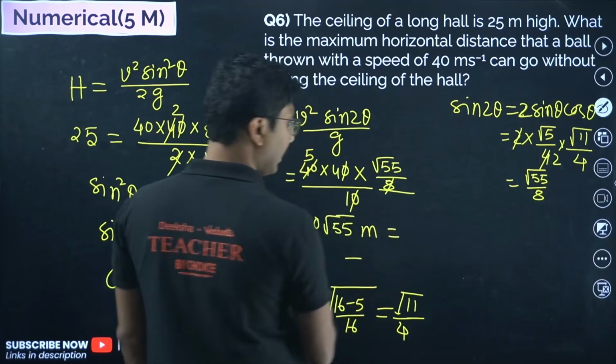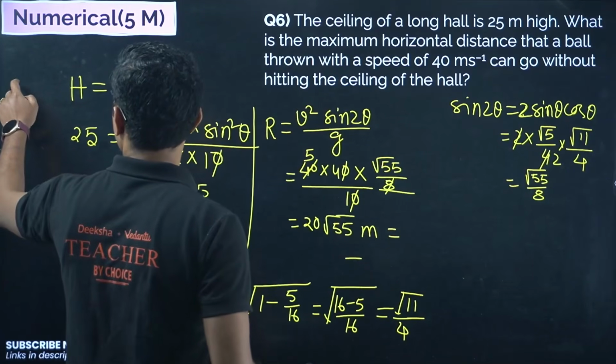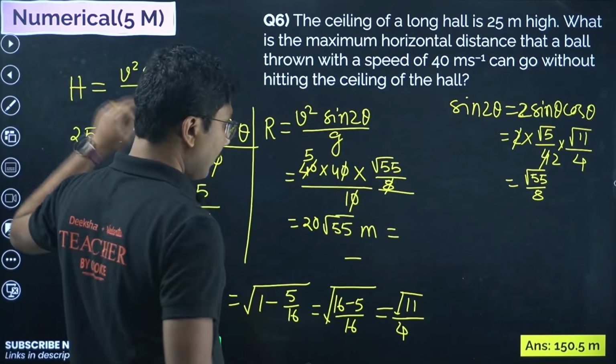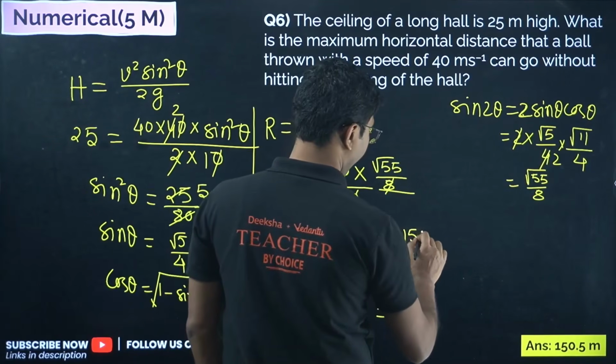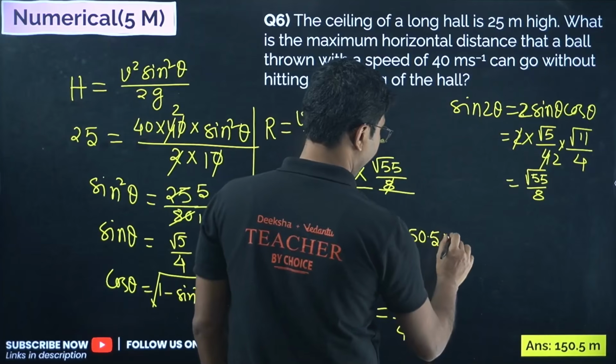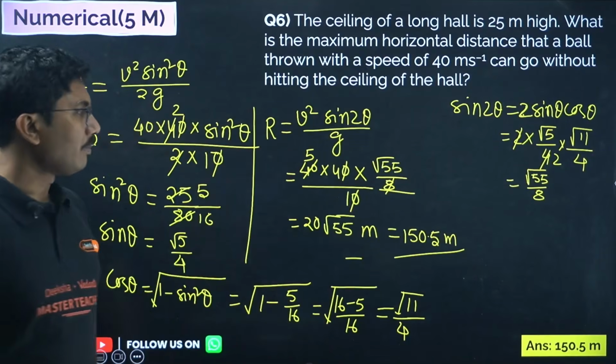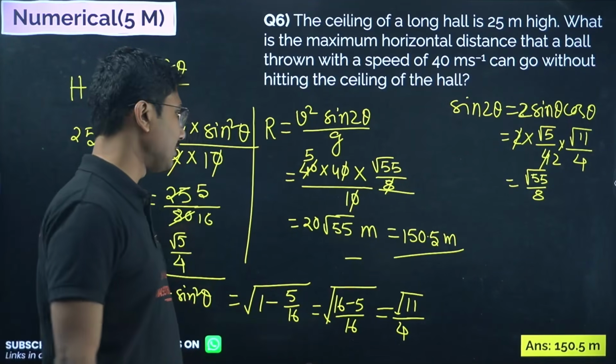So if you calculate the value, you will get 150.5 meter. 150.5 meter should be the answer.